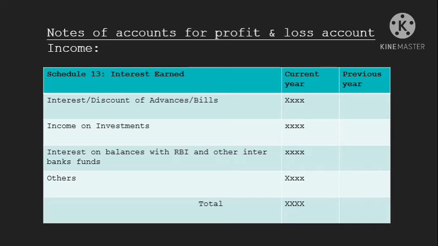Interest on balance with RBI or other interbank funds. As we know, the bank is required to keep a certain balance with the RBI, so the interest on that balance will be written here. Next, others. Whatever income is earned from the above categories that is not included in other columns. Then we make a total of it.